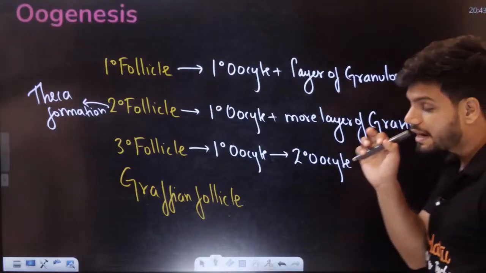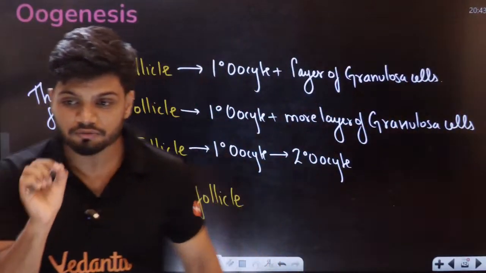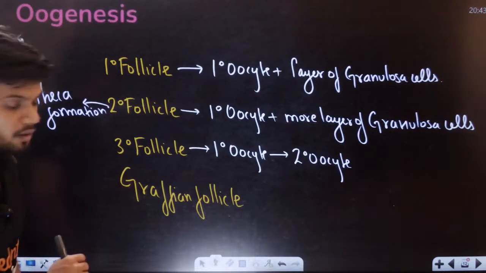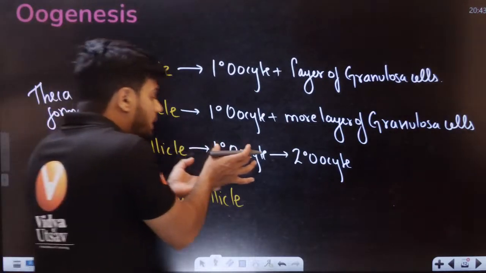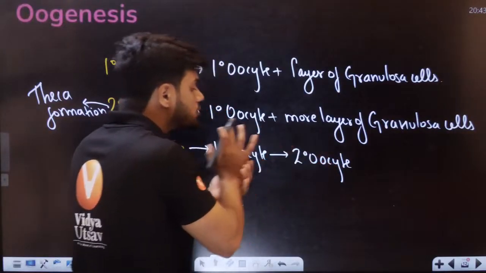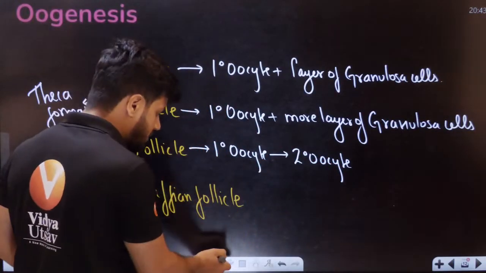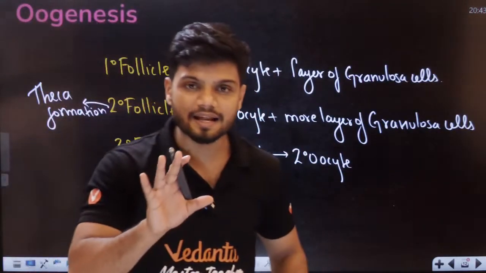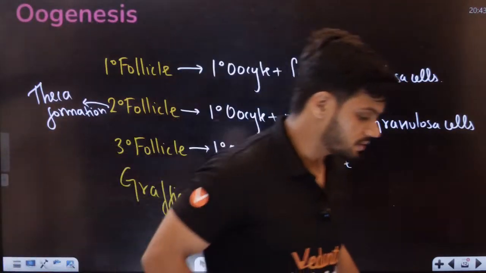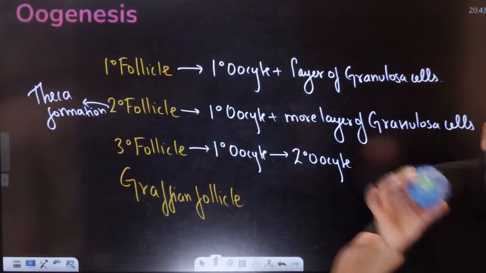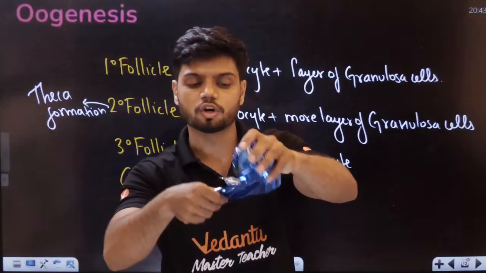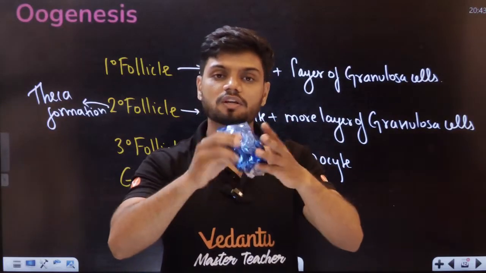So in the tertiary follicle, the primary oocyte gets converted to secondary oocyte. If I ask you right now, let's say this is an oocyte, this is the secondary oocyte now, with many layers on top. This is a tertiary follicle.